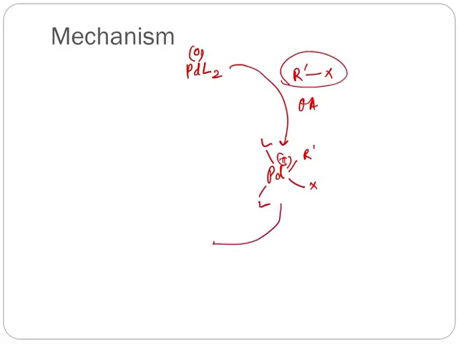And now the transmetallation step occurs, and for the transmetallation step it has been proposed that a cyclic associative transmetallation process occurs, which can be like this.